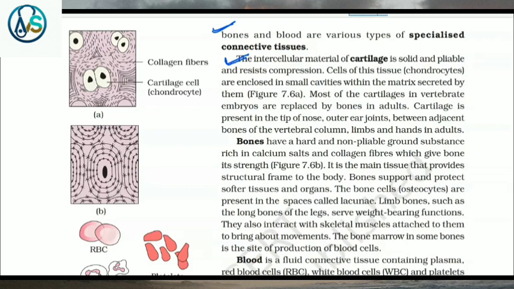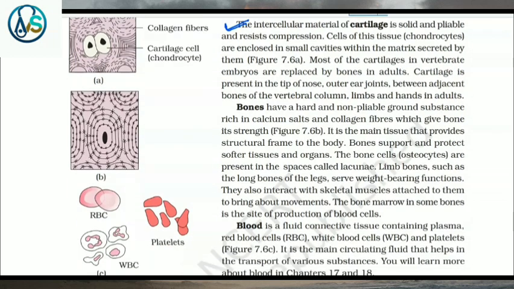Cells of this tissue, that is, chondrocytes, are enclosed in small cavities within the matrix secreted by them. Most of the cartilages in vertebrate embryos are replaced by bones in adults. Cartilage is present in the tip of nose, outer ear, joints, between adjacent bones of the vertebral column, limbs, and hands in adults. Bones have a hard and non-pliable ground substance rich in calcium salts and collagen fibers which give bone its strength.